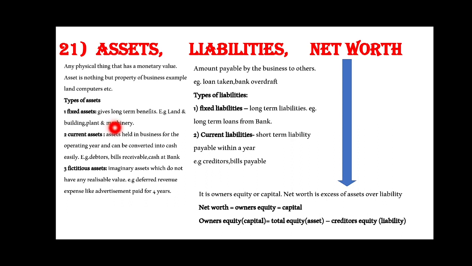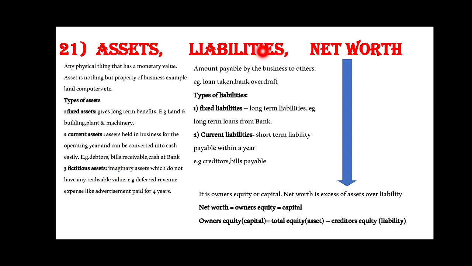Current assets give short-term benefit. For example, debtors, bills receivable, cash at bank. Fictitious assets. It is an imaginary asset which does not have any realizable value. For example, deferred revenue expenses like advertisement paid for 4 years.